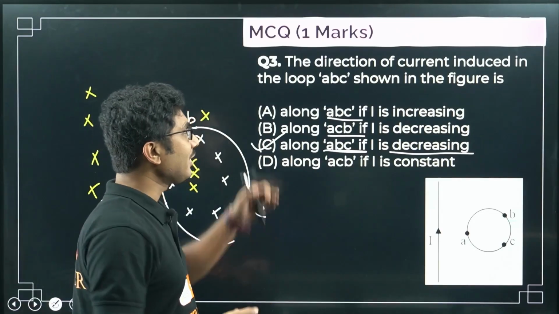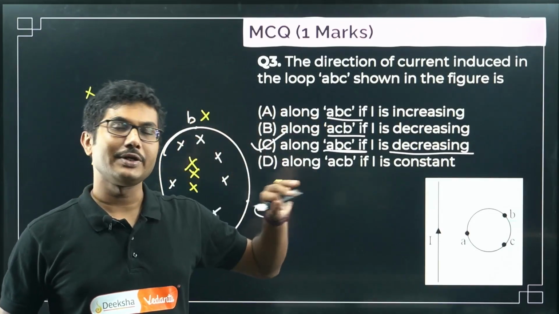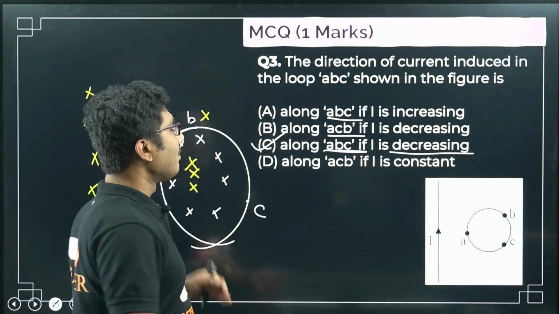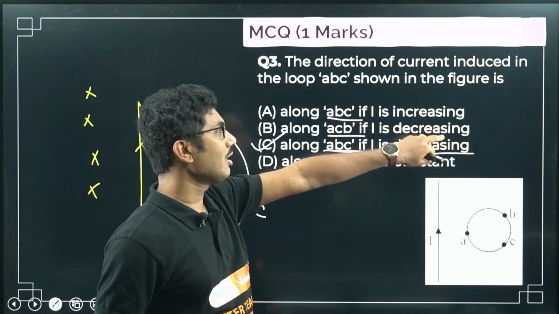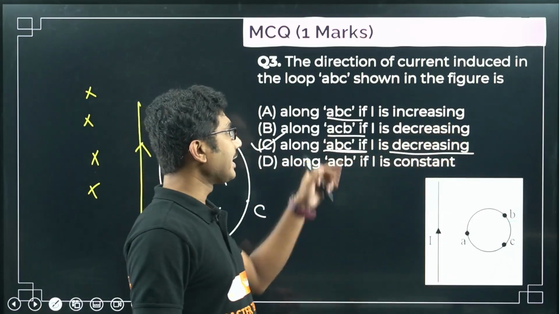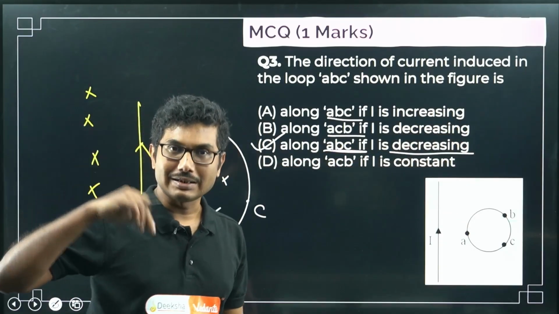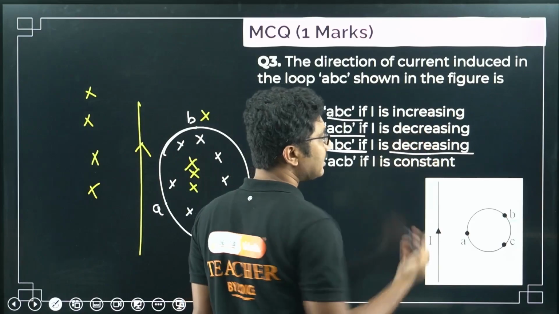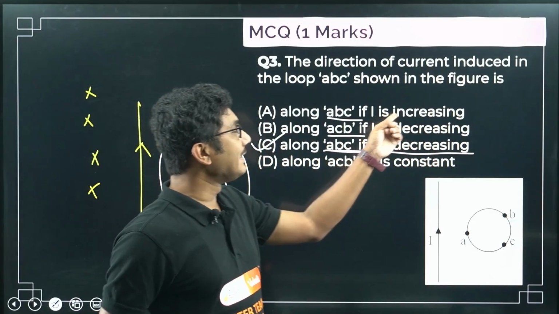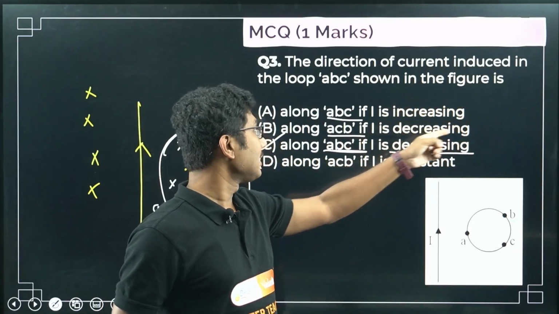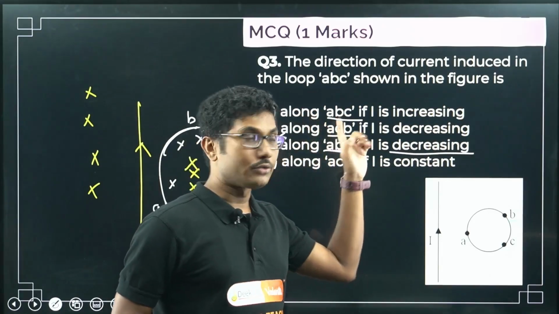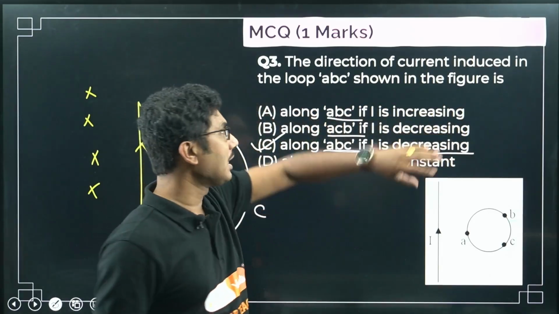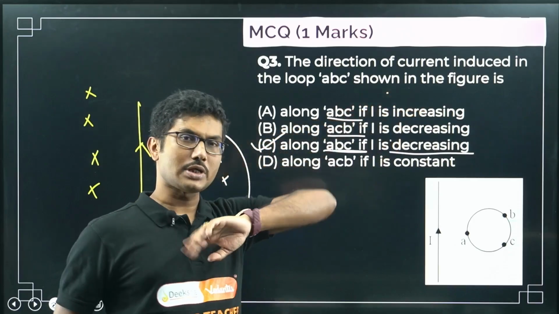First of all, ACB will happen only if it is increasing, right? But they have given the option ACB for decreasing, so we understood that ACB is possible for increasing, so decreasing is definitely not a viable option. And in case it is increasing, then it was definitely ACB, not ABC, so this is also ruled out. So if you understand one concept, you can directly rule these two options out.